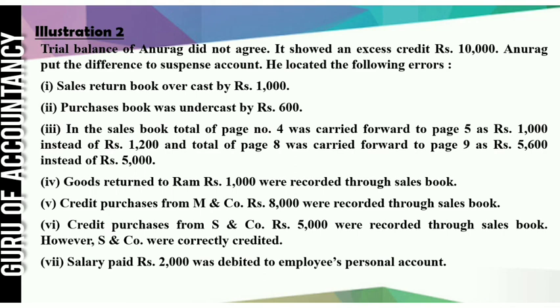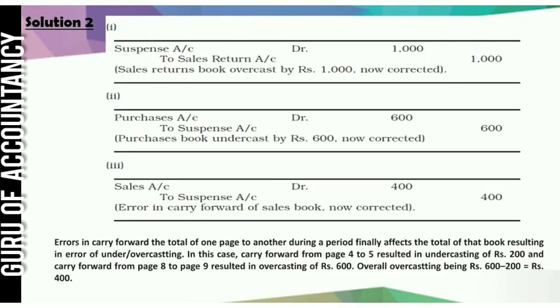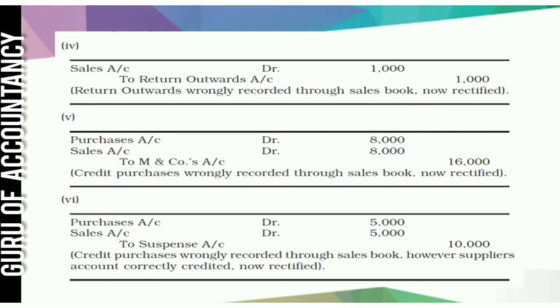So correct entry is purchase to M&N Company, but they have recorded M&N Company to sales. Now how to rectify this error? So we will write the correct thing and we will cancel the effect of wrong account. So entry would be purchase account debit 8000, sales is wrongly credited, so debit, sales account debit 8000 to M&N Company 16000, total of these two.